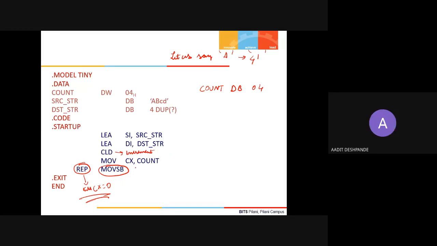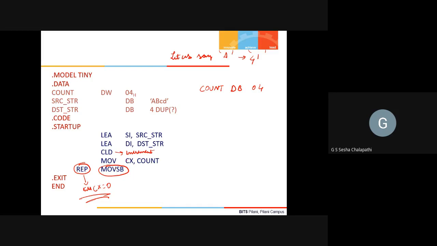Can you explain REP again? Yes, what I said about REP is that it will repeat this operation, MOVSB, till CX becomes 0. That means whatever is the value of CX, that many times this MOVSB will be repeated.